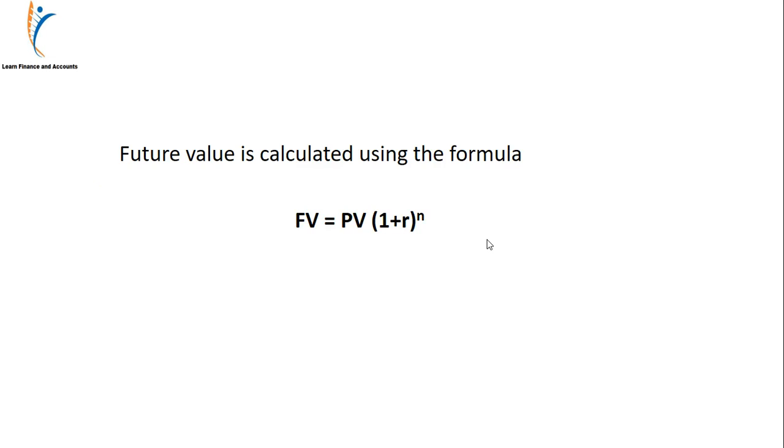Now we come to the formula for calculating future value. Future value is present value into (1 plus r) raised to power n, where r is the rate of interest and n is the time period or the number of years.